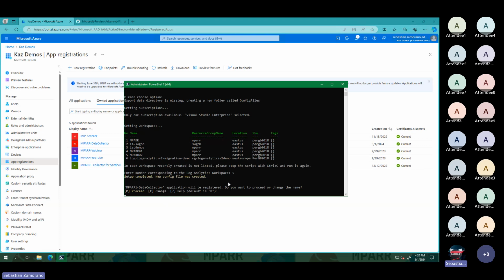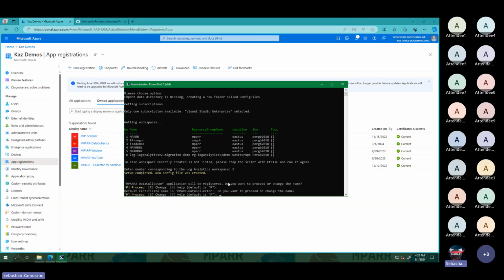All the API permissions that are required are added in the background. Then for certain kinds of scripts, we will need to use a secret key, and for others, we will need to use a certificate. In this case, we will install this certificate called MPARR Data Collector.